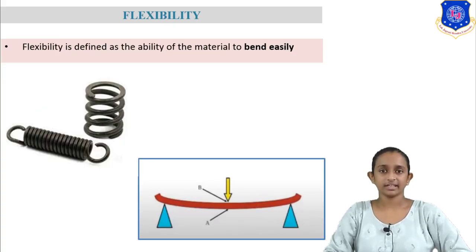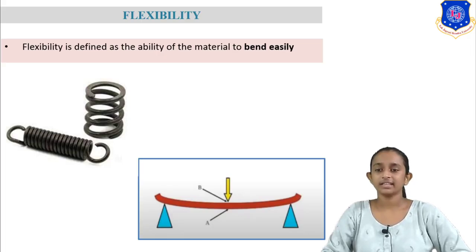Then flexibility. What is flexibility? Flexibility is the ability of material to bend into any shape easily. As per definition, flexibility is defined as the ability of material to bend easily. Here we are manufacturing a spring using flexible material, because flexible material will bend easily and the spring can be manufactured easily.